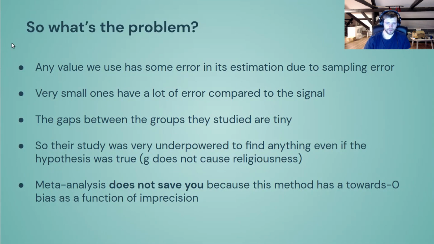So here's the problem. Every time you use some kind of value, say the correlation of intelligence to religiousness, or a given measure of intelligence, say a memory test or a spatial ability test and so on, there's going to be some error. And the smaller this correlation is, the more error you will have relative to the signal. So unless your sample sizes are extremely large, then you cannot really study with Jensen methods these small gaps. And as we saw, all the gaps are small here.